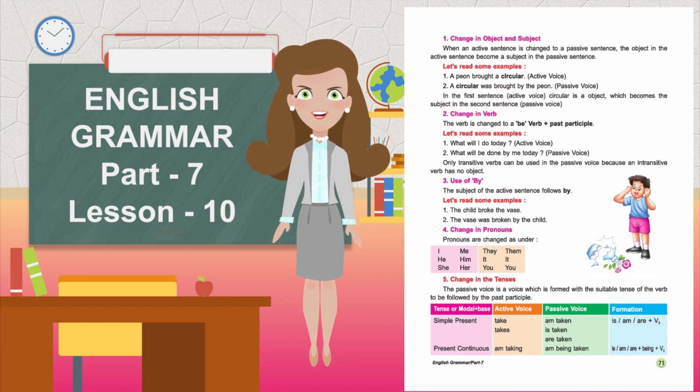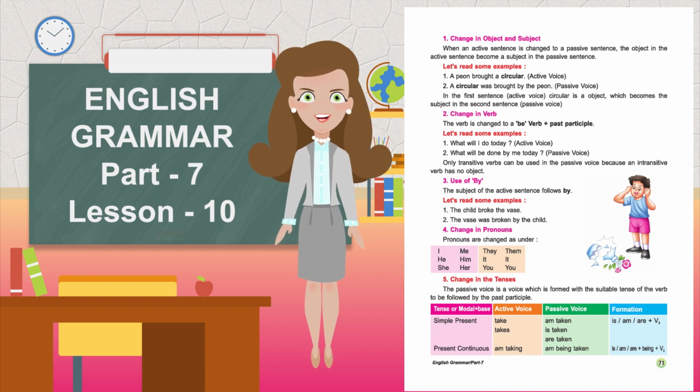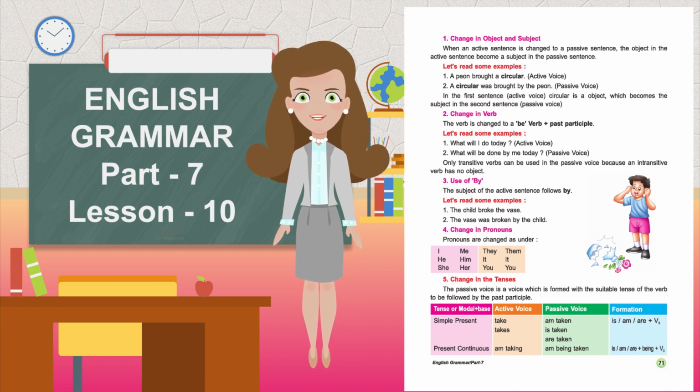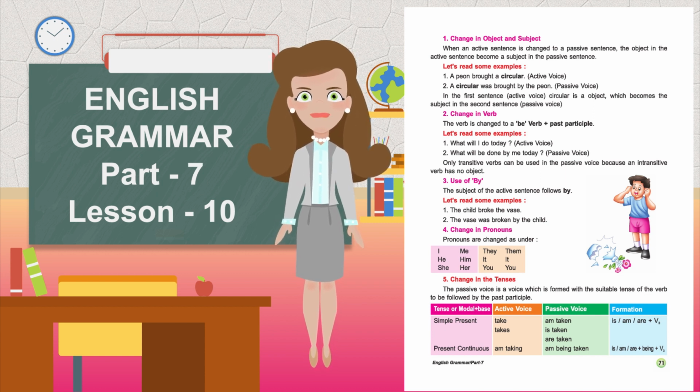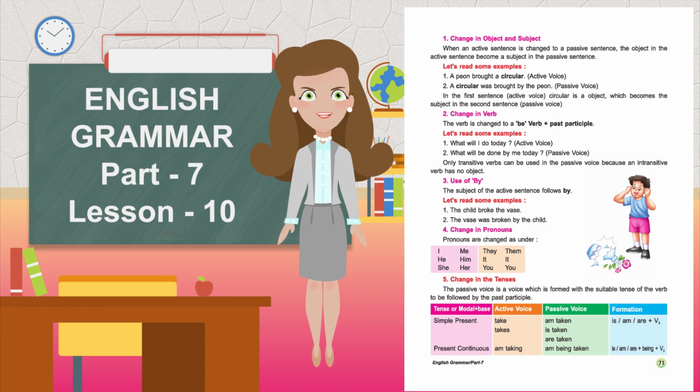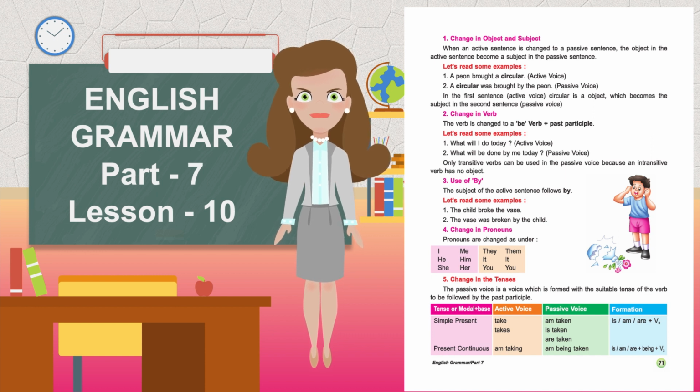Change in the tenses. The passive voice is a voice which is formed with the suitable tense of the verb to be followed by the past participle. Tense or modal plus base. Active voice, passive voice, formation. Simple present. Take, am taken; is, am, are plus third form of verb. Takes, is taken, are taken.